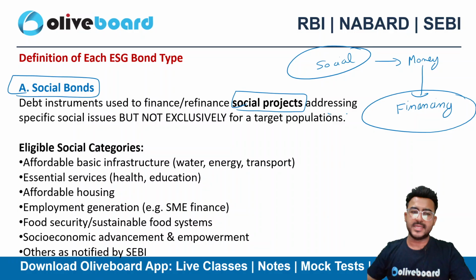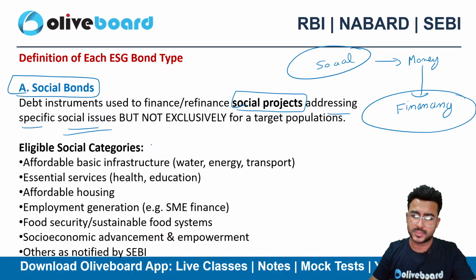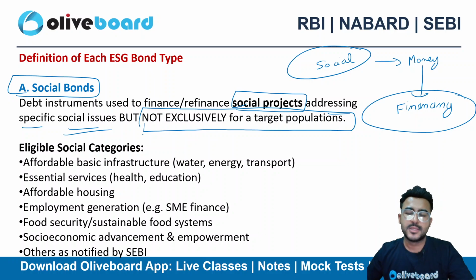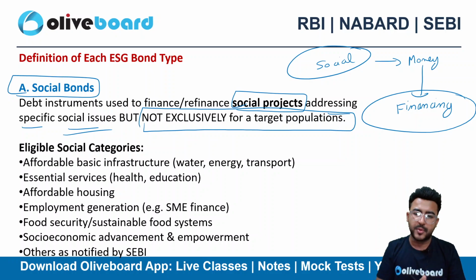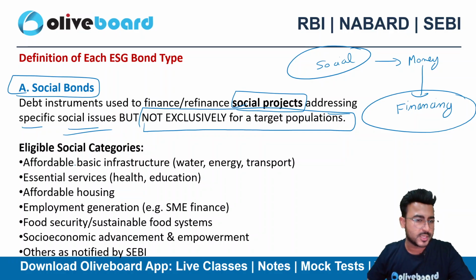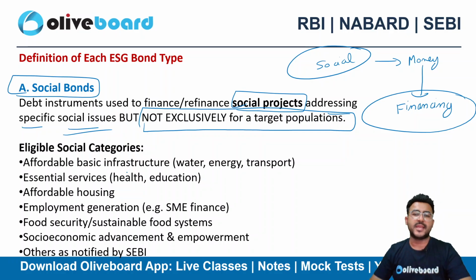Here we'll be addressing certain specific social issues, but not exclusively for a target population. So I won't be targeting a particular population, but I'll be using this money for specific social issues. These can include building basic infrastructure, essential services, affordable housing, employment generation, food security, and so on.